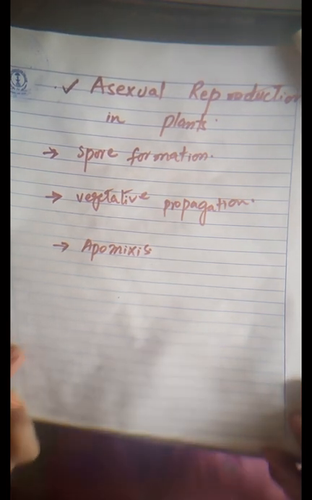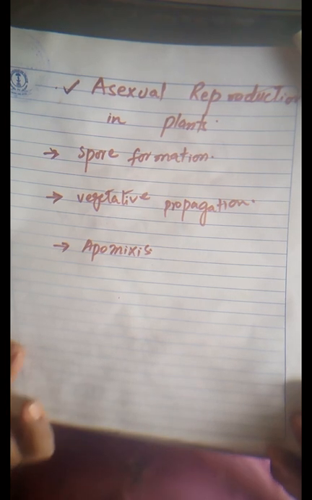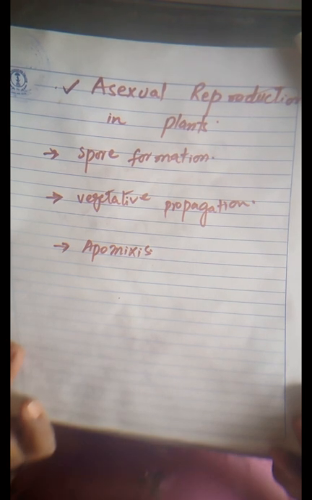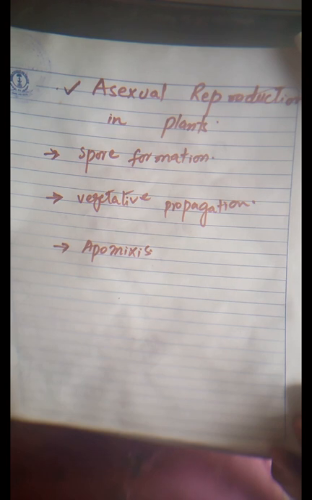Students, today we are going to start our chapter number 4, which is reproduction. In the botany section, we will learn about reproduction in plants. Plants reproduce by two methods, asexual and sexual reproduction. In sexual reproduction, male and female organs are involved, while asexual reproduction does not need any union of male or female organs or fertilization.